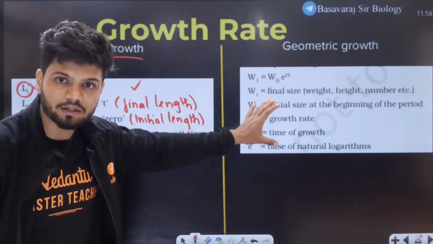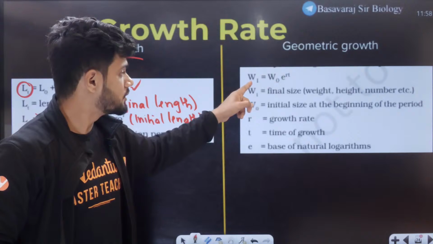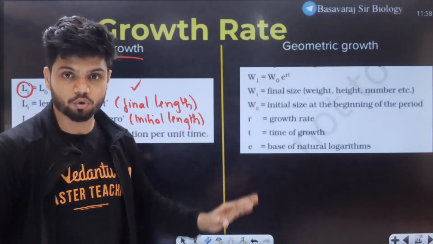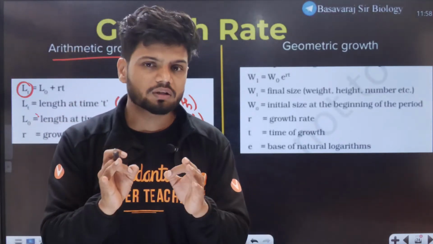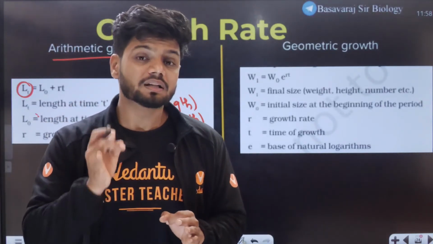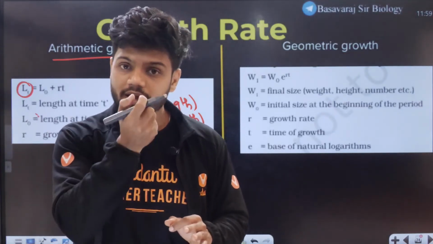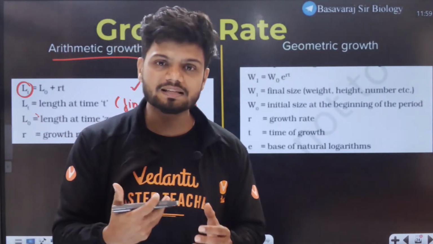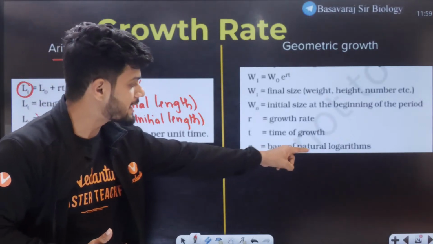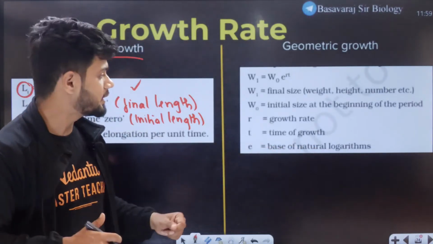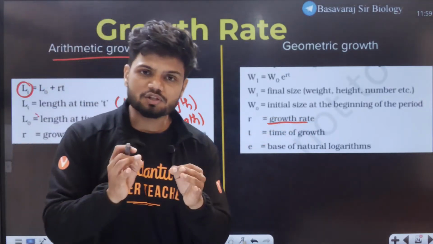In the case of geometric growth, LT equals L0 e to the power of RT. Here, they will never ask you numerical. Let me make it clear right now. They will not ask you numerical, but rather they will ask you the formula, or the meaning of every single terminology. For example, they can ask you, what is this E? Base of natural logarithm. Or they can ask you, what is R? R is the growth rate.